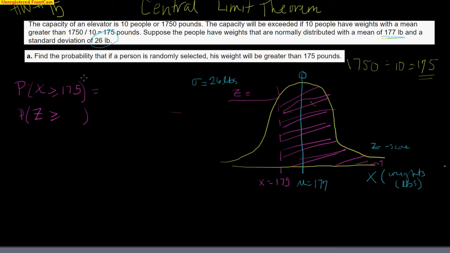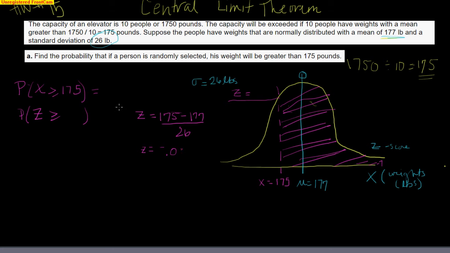So we're going to go over to the side. We are going to use the z formula, which should be right at the top of your paper. It tells us that to find a z-score, we take x, which is 175. We subtract the mean, which is 177. And we divide it by the standard deviation, which is 26. If you plug all that into your calculator, you're going to get a z-score. Now my calculator says negative 0.0769, but because we're going to use the z-table, we're just going to round that to negative 0.08.